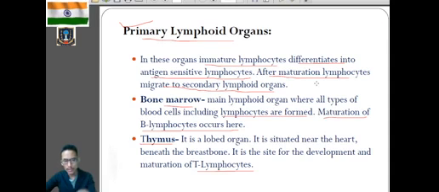B lymphocytes, B for bone marrow, you can remember it this way also. So maturation occurs in bone marrow. T lymphocytes, the development and maturation occurs in the thymus.